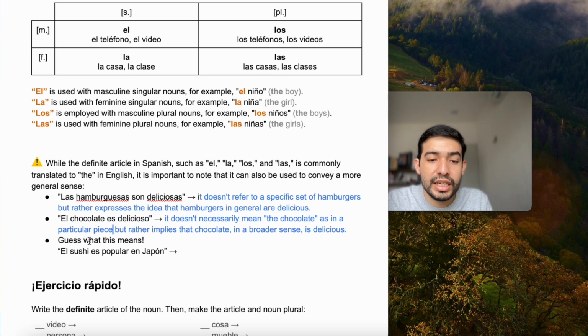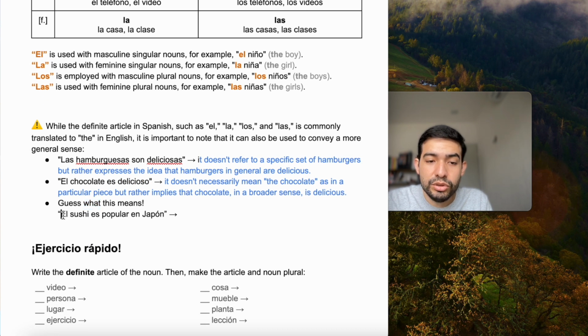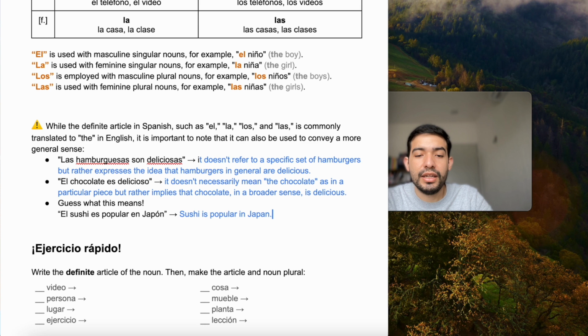So now you guess what this means. El sushi es popular en Japón. How would you translate this? The answer is sushi is popular in Japan, right? We are not talking about the sushi, that particular piece of sushi. No, we're saying sushi in general is popular in Japan.